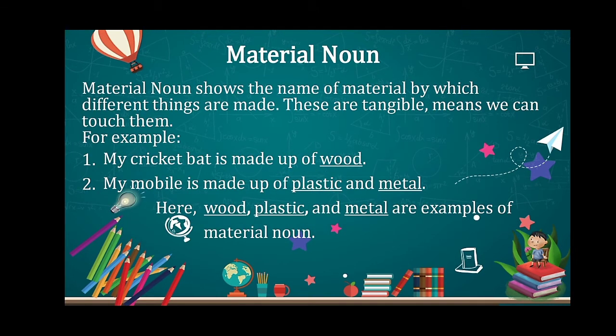Next is material noun. Material noun shows the name of material by which different things are made. These are tangible, means we can touch them. For example, my cricket bat is made up of wood. My mobile is made up of plastic and metal. Here, in these sentences, wood, plastic, and metal are examples of material noun.